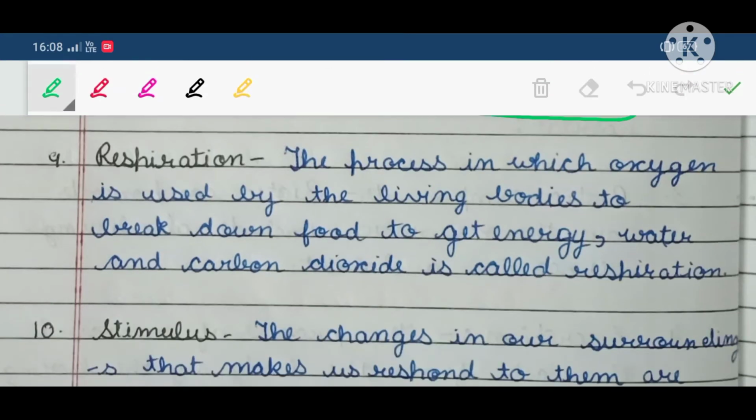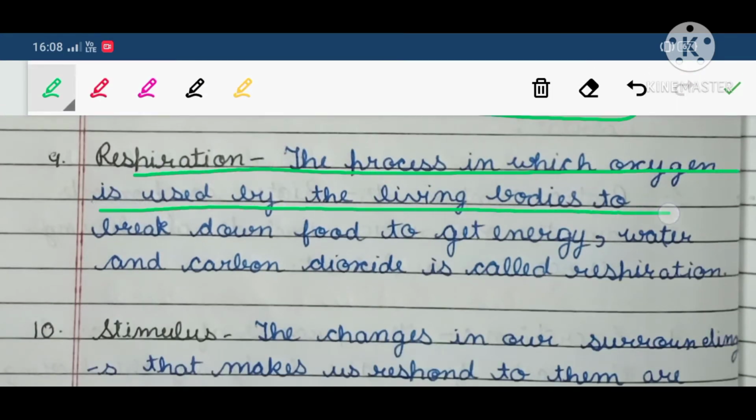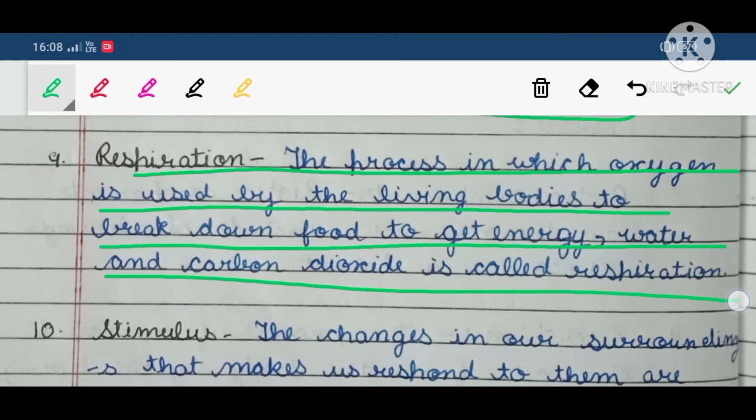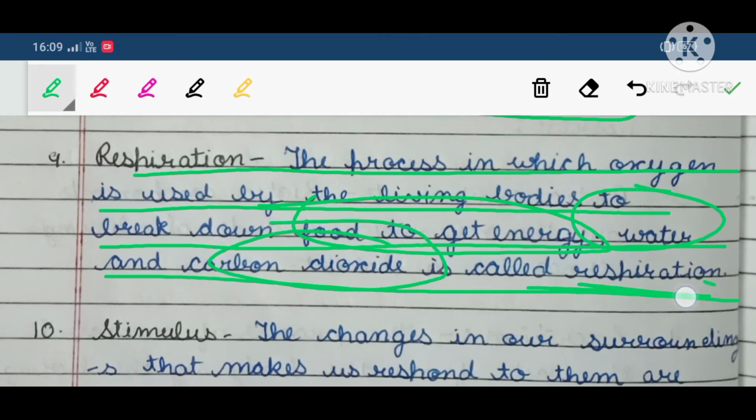The process in which oxygen is used by the living bodies to break down food to get energy, water and carbon dioxide is called respiration.